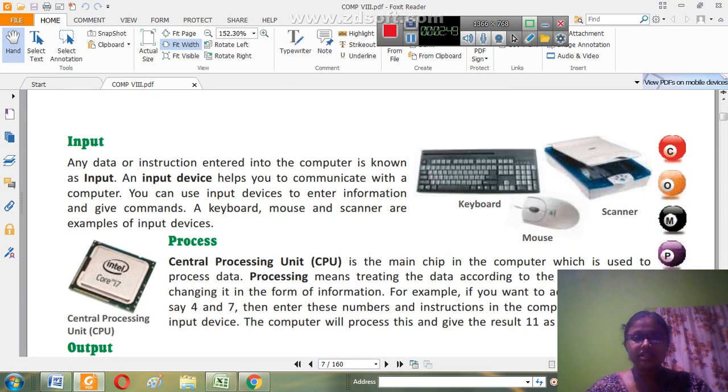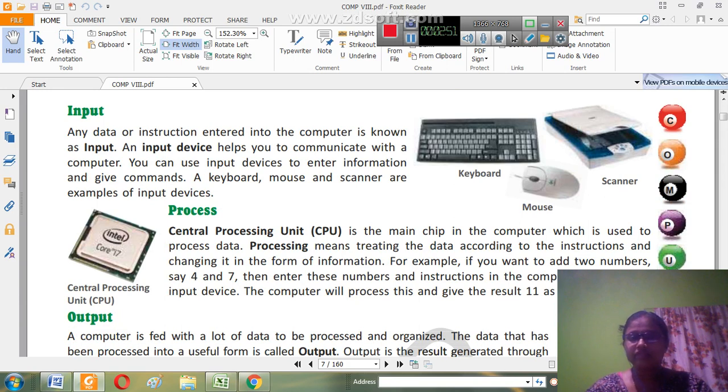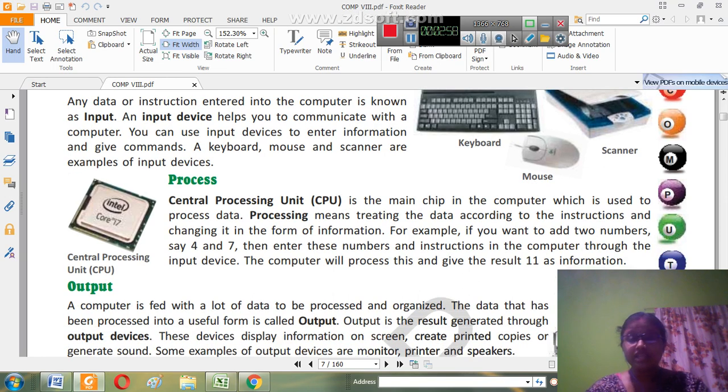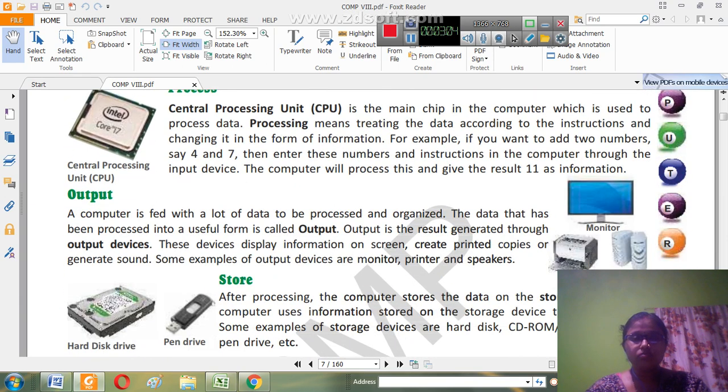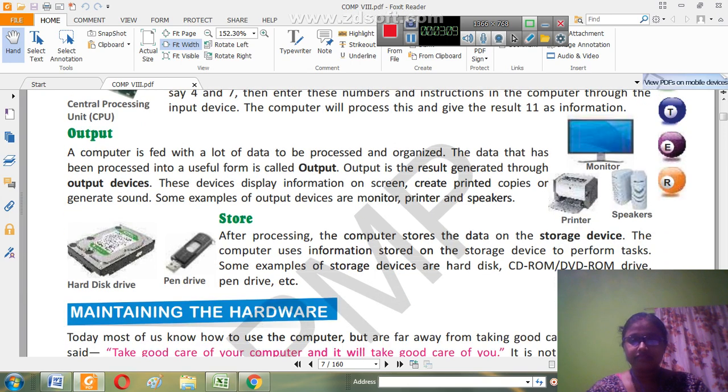Here you can see the input is entered into the computer with the help of input devices. Processing is done with the help of the central processing unit, and then the output is delivered with the help of the output devices that we have already seen. And for storing, we have storage devices, say hard disk, pen drive, flash drive, DVD-ROM, CD-ROM, and many more.